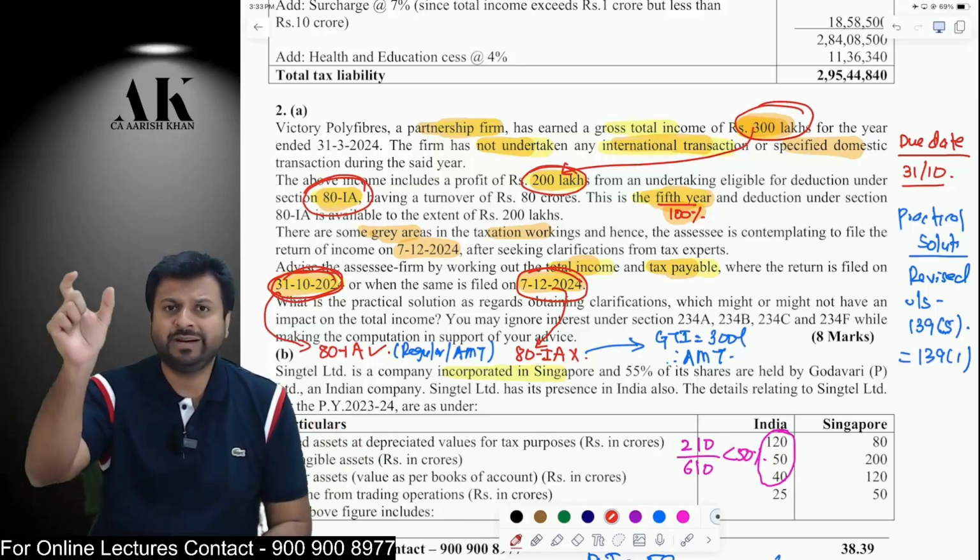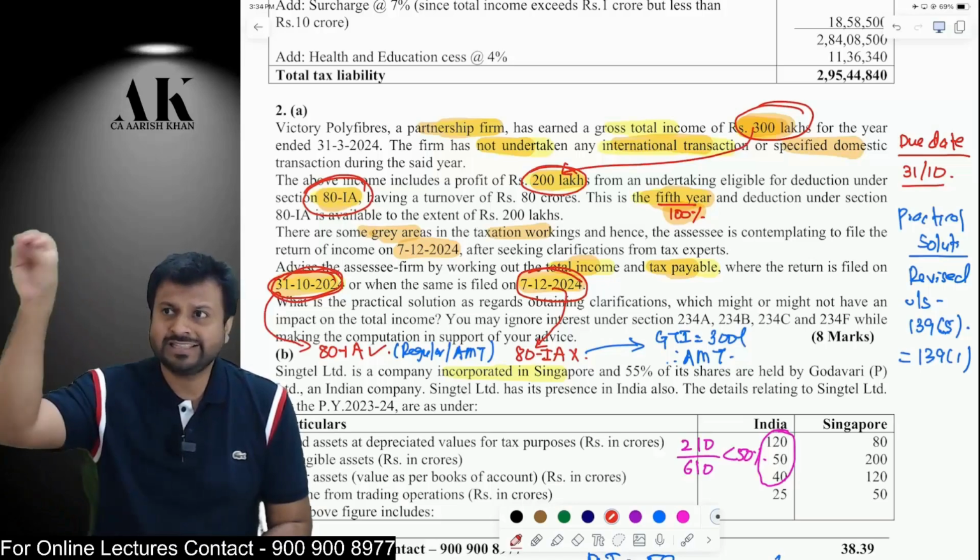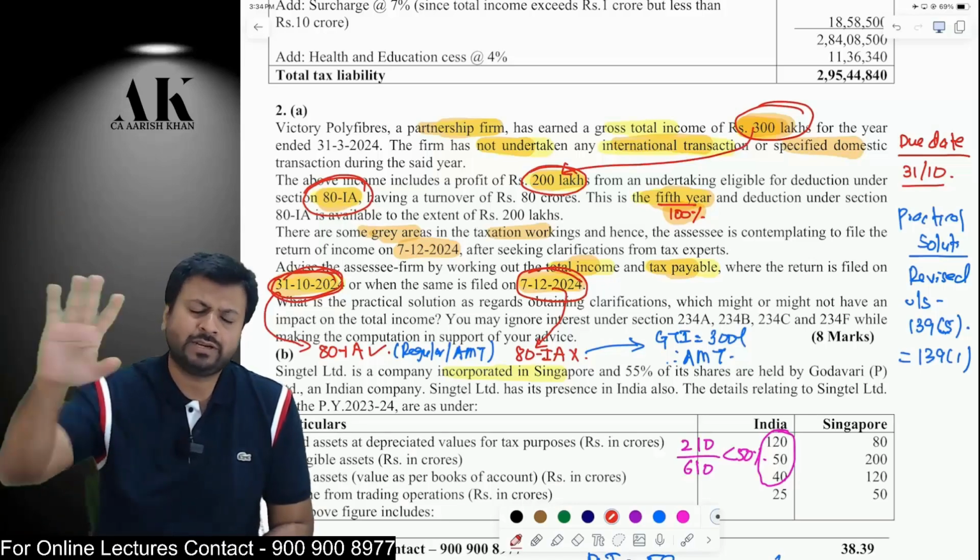Then your total income will be directly 300 lakhs. On that, 30% tax, 12% surcharge, 4% cess. Obviously, in the second case, if you file the late return, the tax liability will be more. You can go and check.